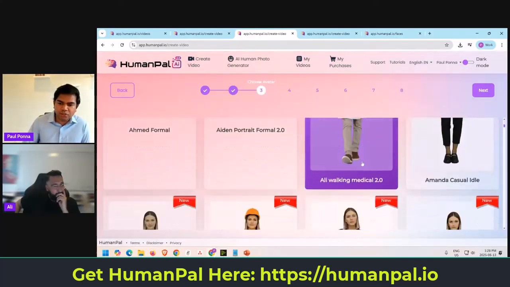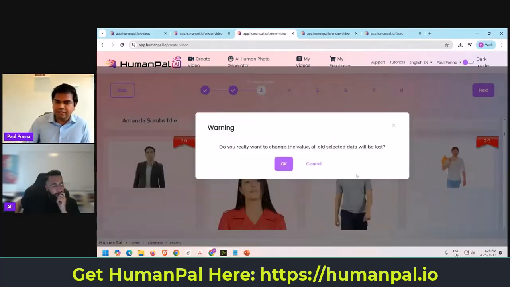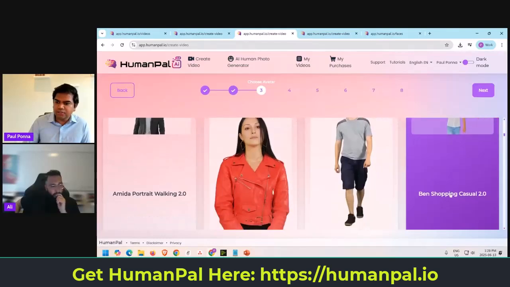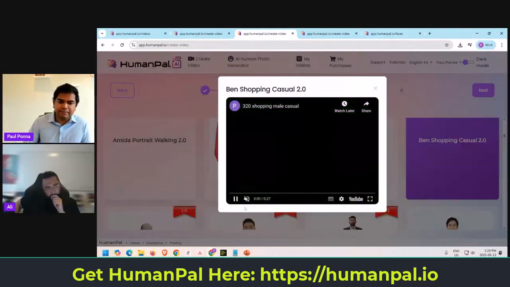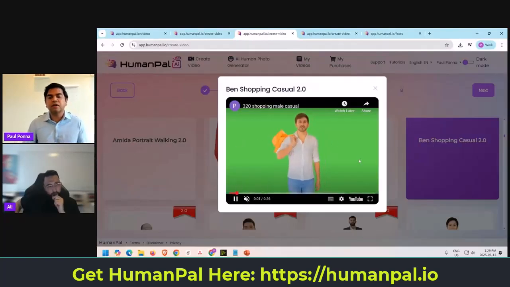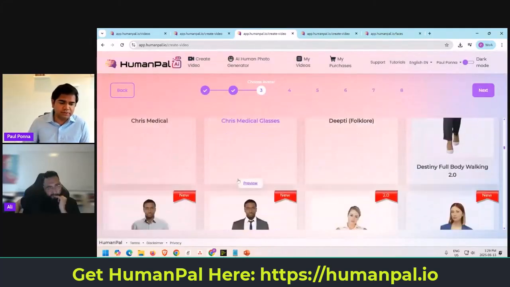So you got these new avatars who are walking and talking and maintaining the lip sync. We have them in this particular case, as you can see here, this person has a shopping bag, for example, and maintains the lip sync so they can sell that product or service for you. Let's say they're talking about an e-commerce brand or business, as you can see here. And you keep going on and on. See, there's tons of them.